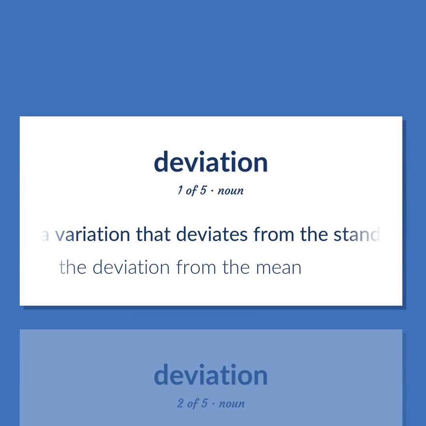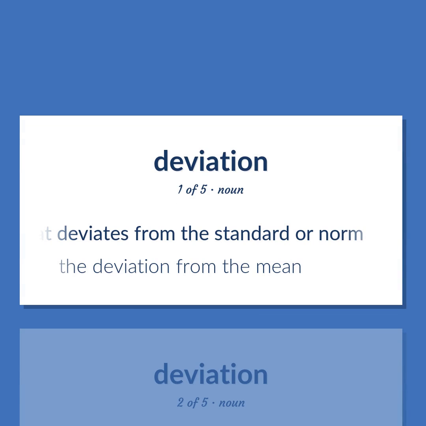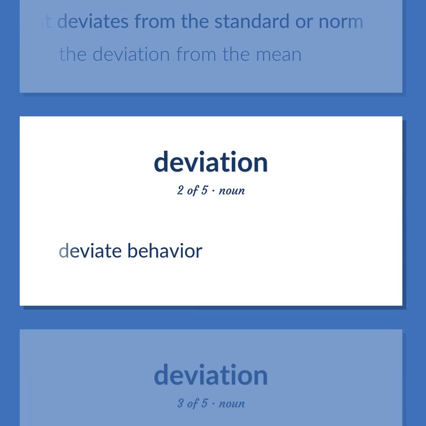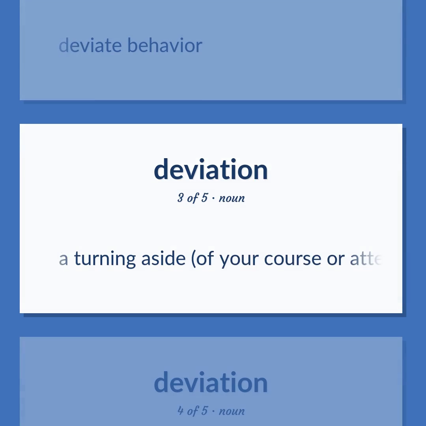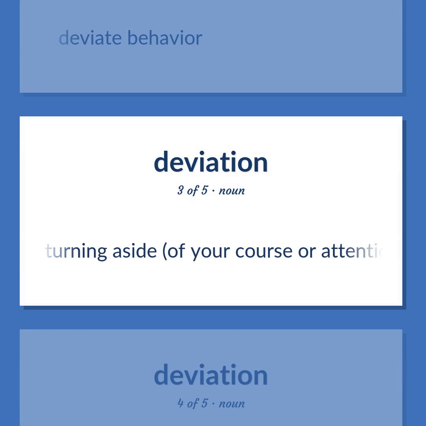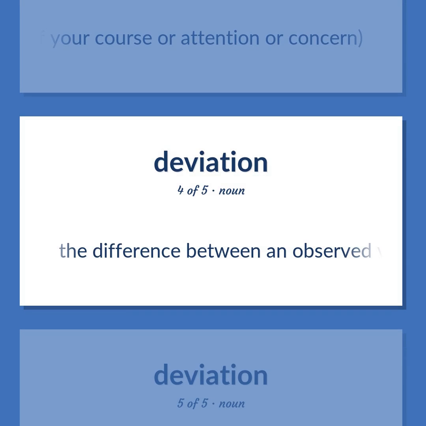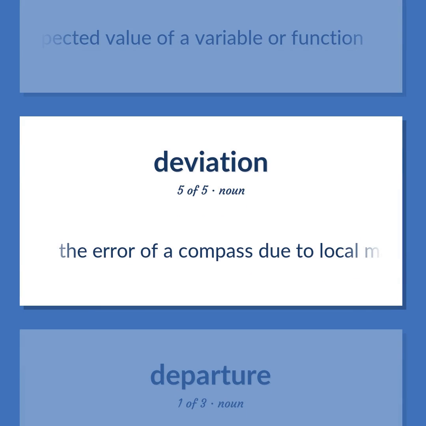A variation that deviates from the standard or norm. The deviation from the mean. Deviate behavior. A turning aside of your course or attention or concern. The difference between an observed value and the expected value of a variable or function. The error of a compass due to local magnetic disturbances.